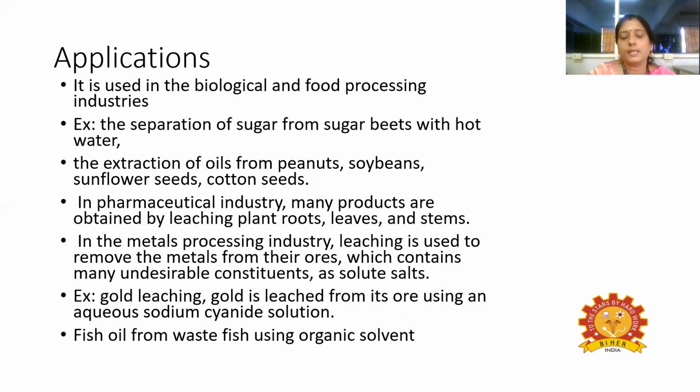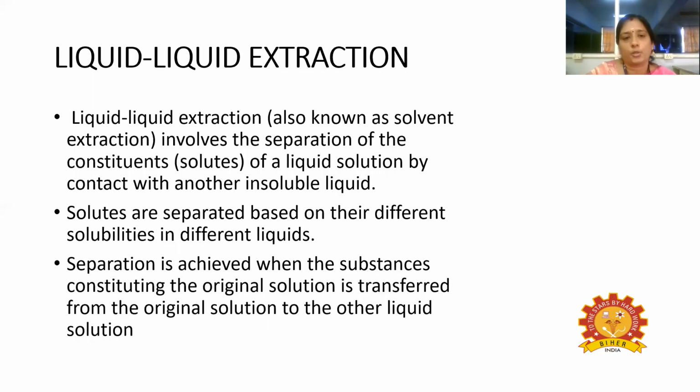In the metal processing industry, leaching is used to remove metals from their ores, which contain many undesirable constituents as solute salts. For example, gold leaching. In gold leaching, the gold is leached from its ore using an aqueous sodium cyanide solution. Another example is fish oil from waste fish using an organic solvent. These are the various applications of the leaching process.